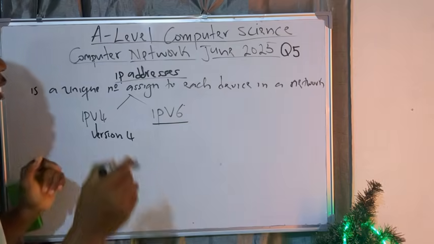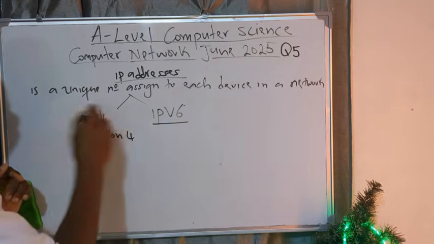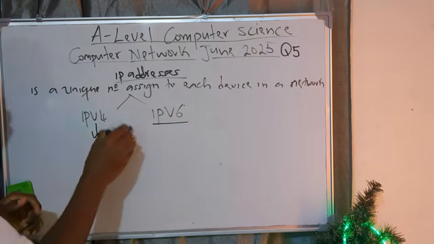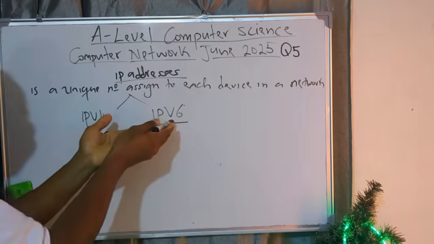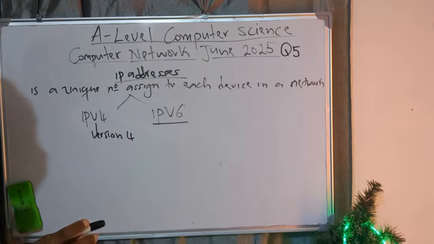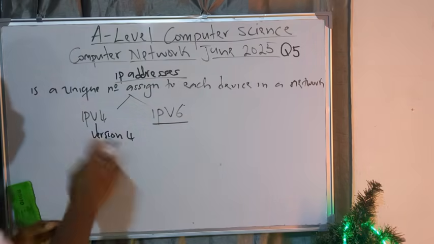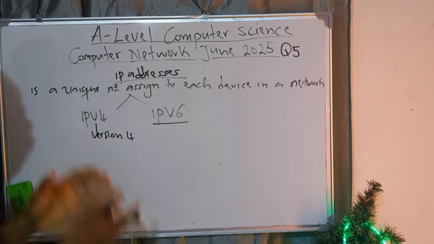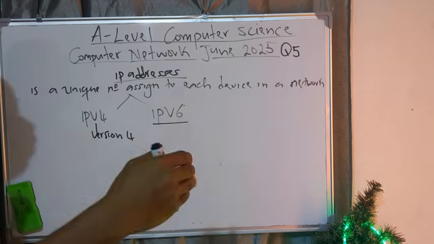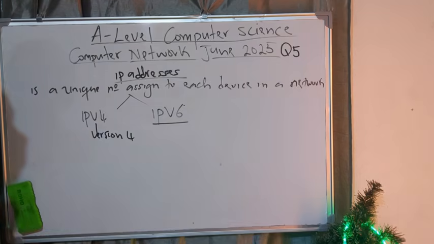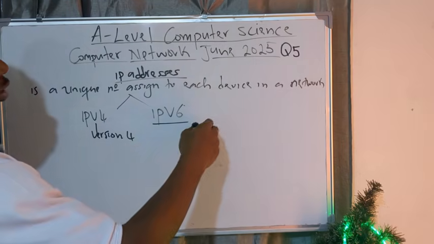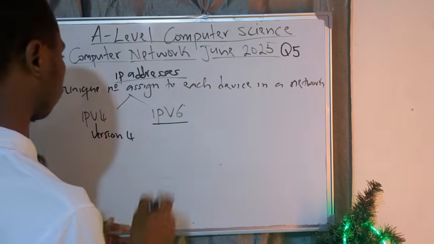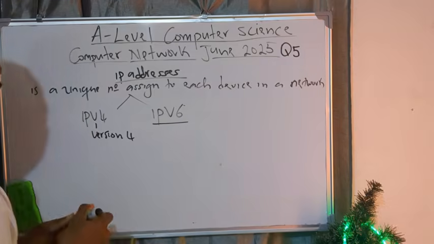We are clear with that. Just that the structure of this one is different from this structure. And you have so many things to study here. It's not possible to study IPv6 without studying IPv4. Since advanced level is just getting the base, people are working only on IPv4. Even when you reach university, you will still work on IPv4. It's at a certain level that you enter into IPv6. In IPv6, an IP address is represented with hexadecimal numbers and so on. So let us concentrate on IPv4.